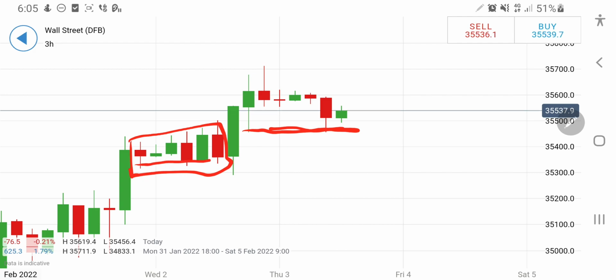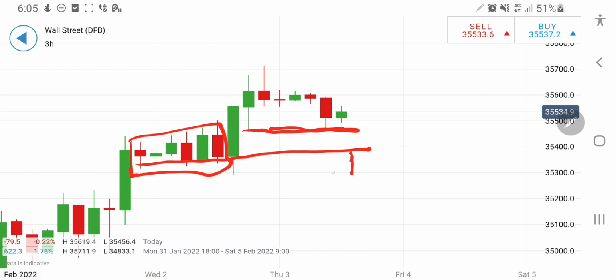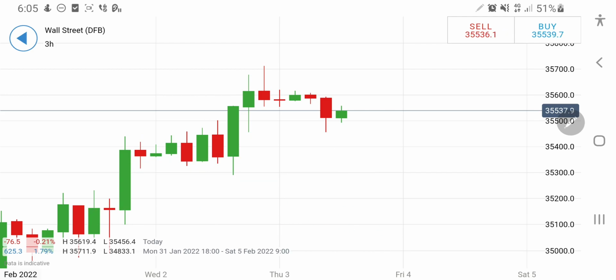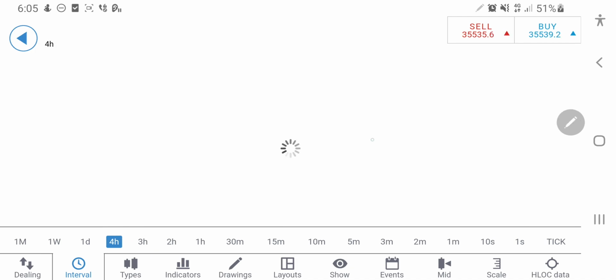So probably the next support level will come into picture at 35,350, and below that it will try to break strongly towards 35,300. The next support level below 35,300, there will be a strong drop towards 35,150. Now these are the different support levels on the 3-hour charts. Let's have a look at the 4-hour charts.